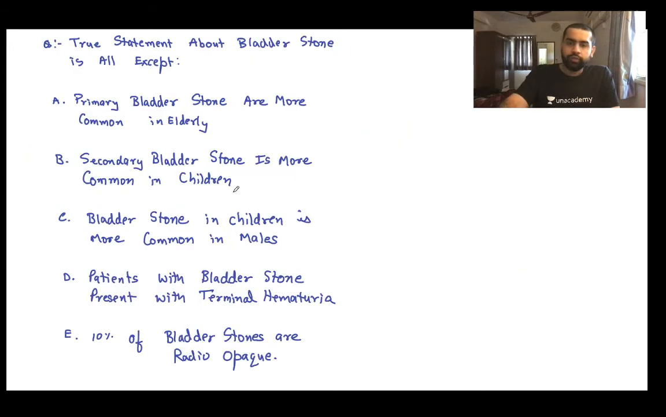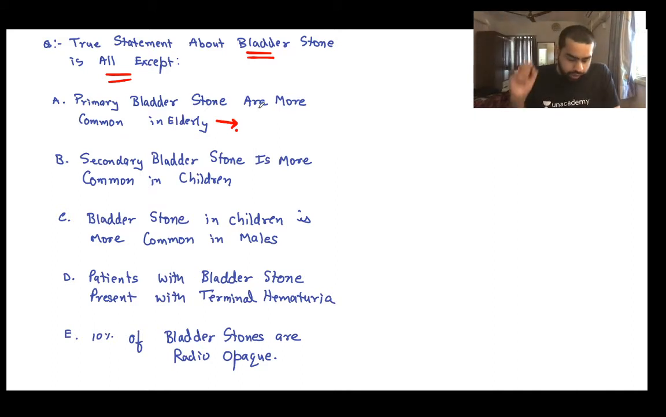And yeah, moving on. So the true statement about the bladder stone is all of the following except. Which of the following is a true statement about the bladder stone, except? So primary bladder stones are more common in the elderly. Is it true? What about the first statement? Is it true or false? So primary bladder stones are more common in the elderly. Is it true or false? Can you please tell me?